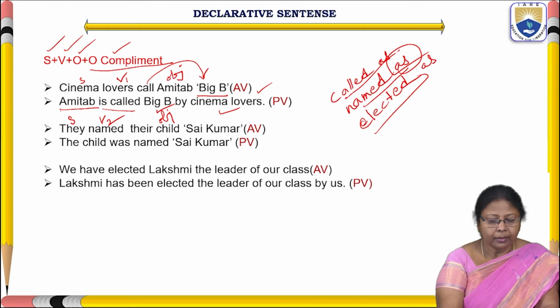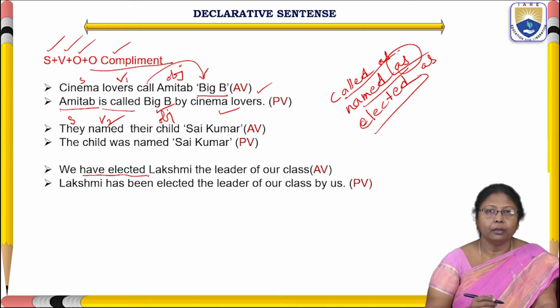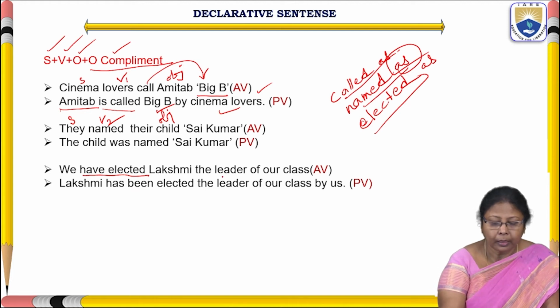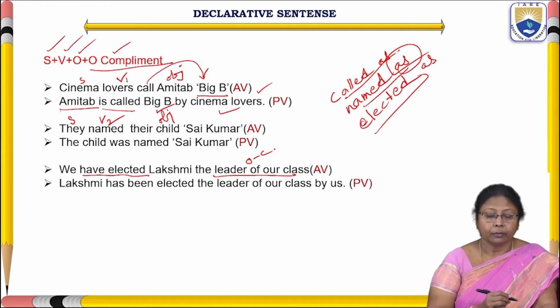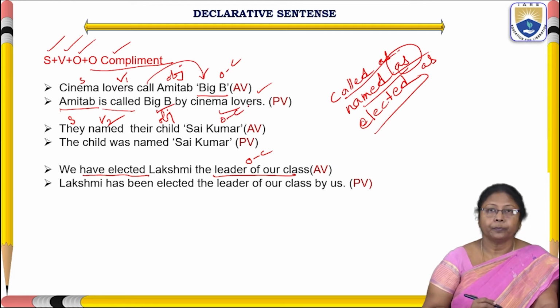And the next sentence: We have elected Lakshmi the leader of our class. The leader of our class is an object complement, like Big B, object complement, and Sai Kumar, object complement.